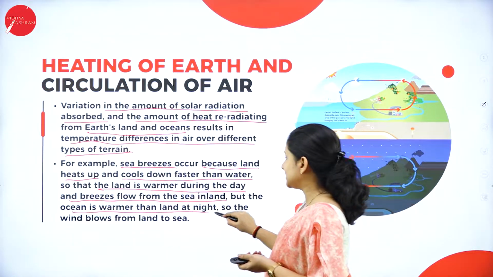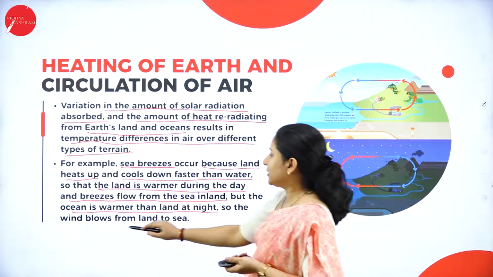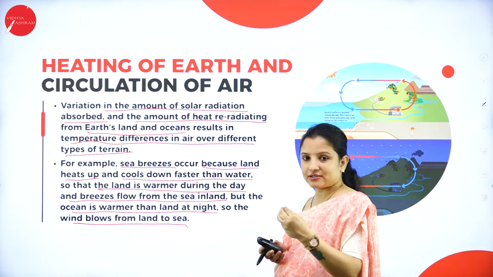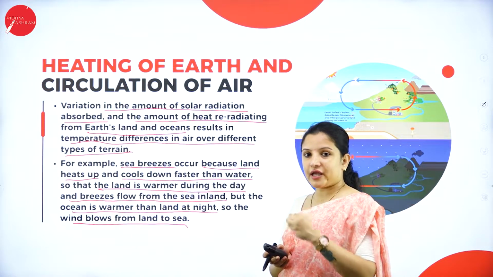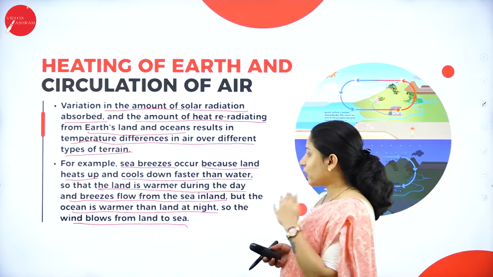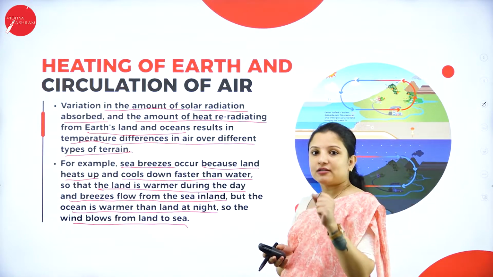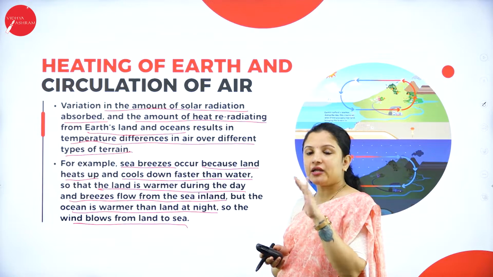So that is the reason. So the wind blows from the land to the sea. So wind always blows from the land to the sea. So here the circulation of air is from the land to the sea. What is the reason? The reason behind that is when the land absorbs, that is the land near the oceans